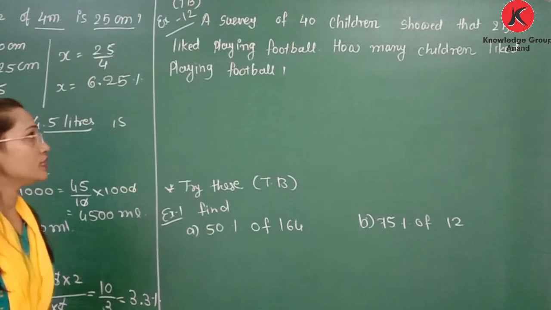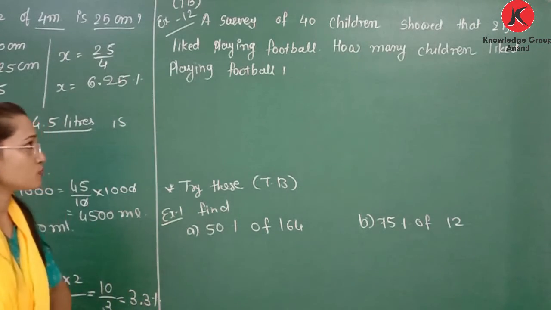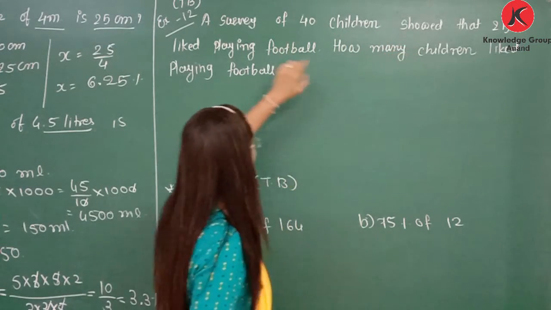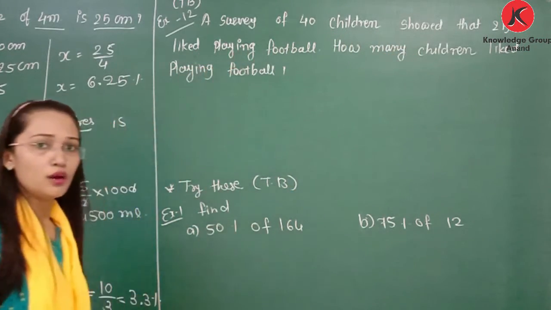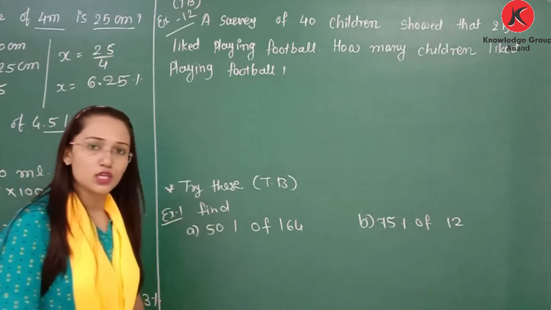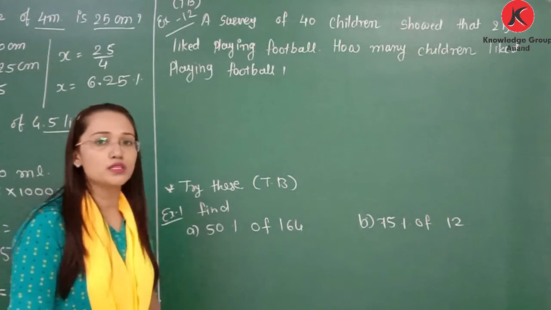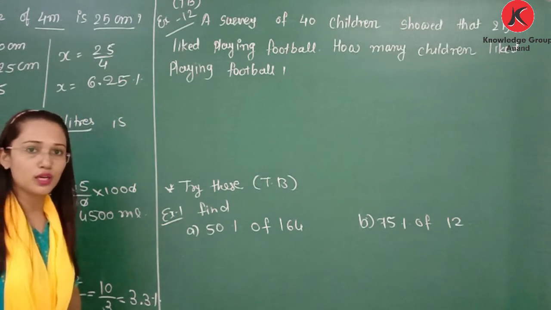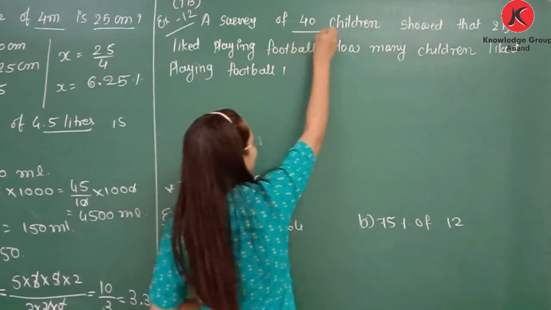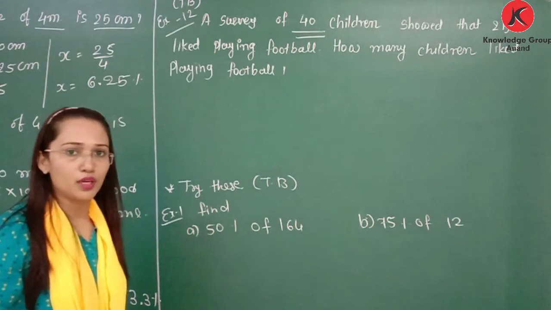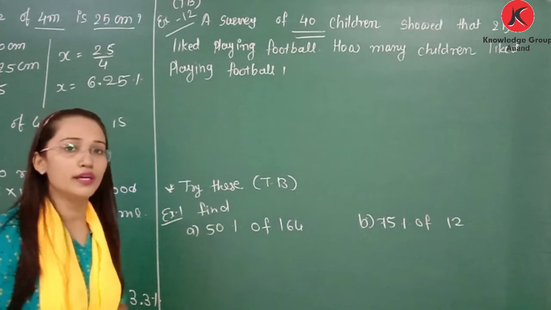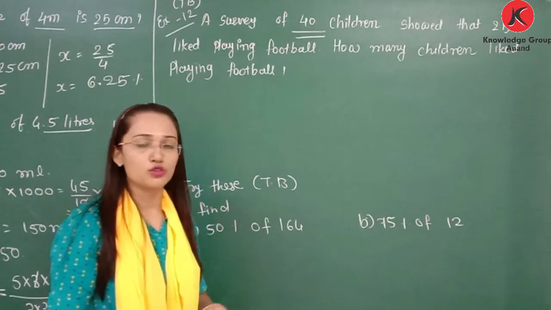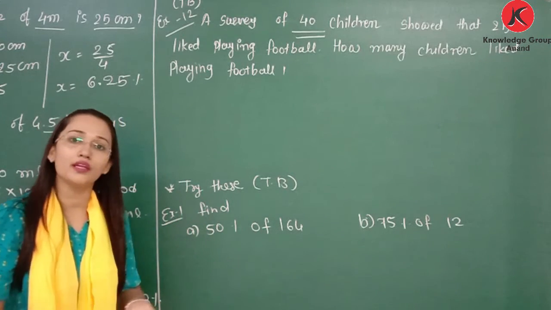Now next one. This is the example that is given in your textbook. A survey of 40 children showed that 25% like playing football. Means total 40 students are surveyed and from that 25% like football. How many children like playing football? So here you need to find 25% of 40 children. Okay, because the total number of children is 40 and from 40, 25% like football. So the percentage is given and you need to find the number of students.